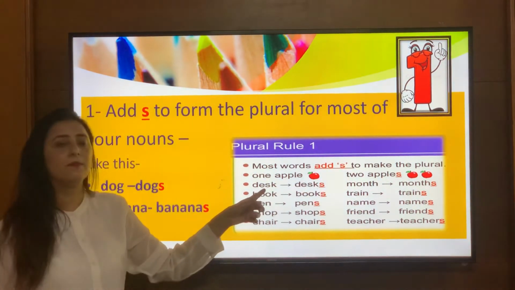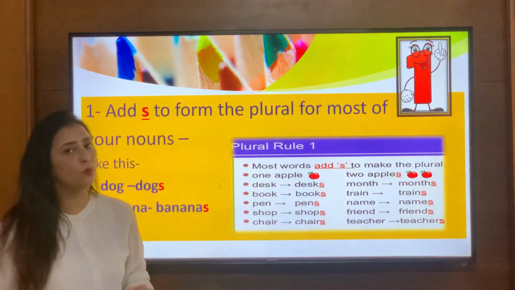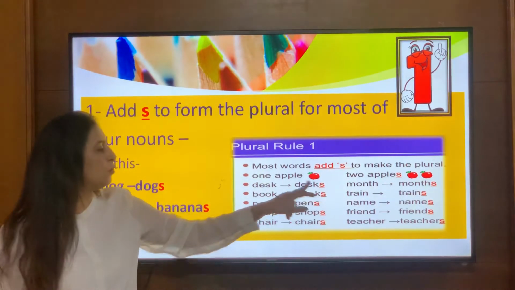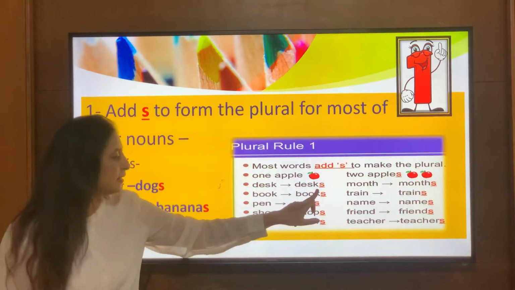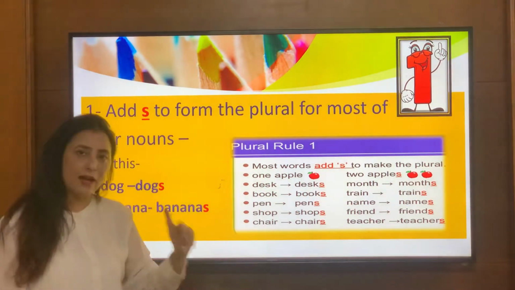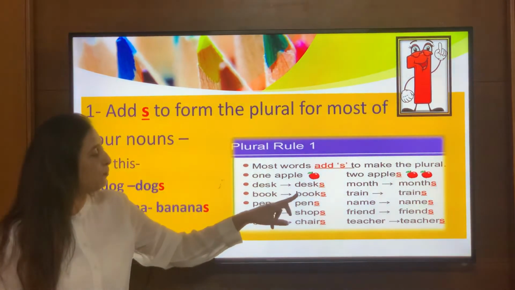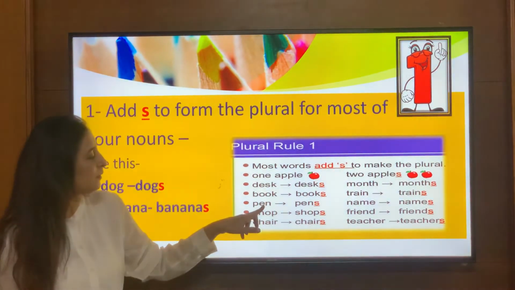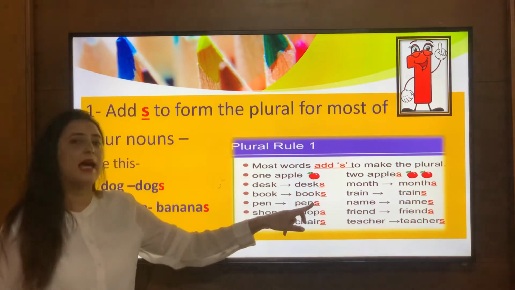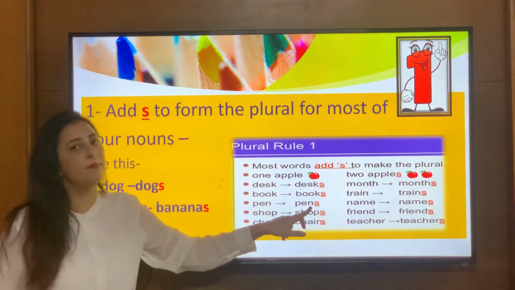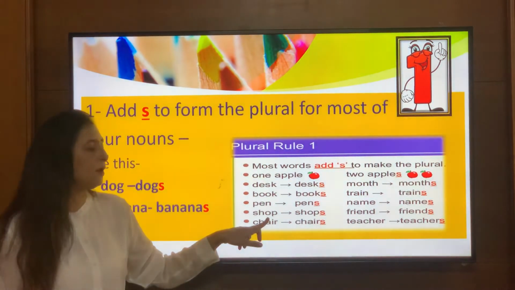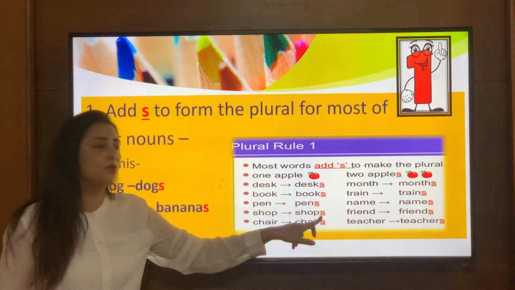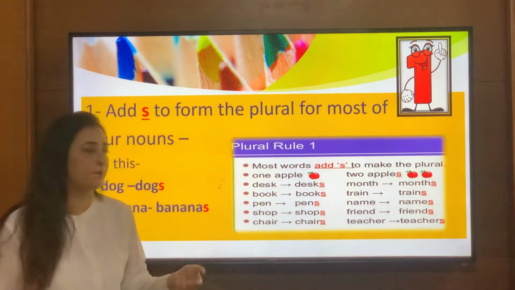Now desk, one desk, and if I have to make it plural, I will simply add s to form its plural, so desk becomes desks. Now book, so it's one book. When I have to make plural, I will simply add s. Pen, I will simply add s to form its plural, it becomes pens. Shop, I am talking about one shop, and I will simply add s to form its plural, that is shops.